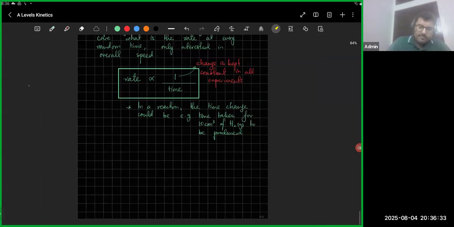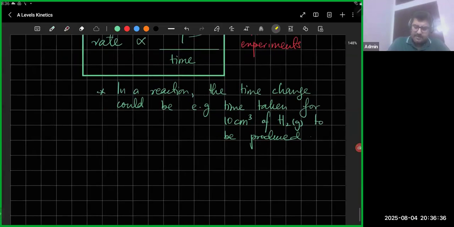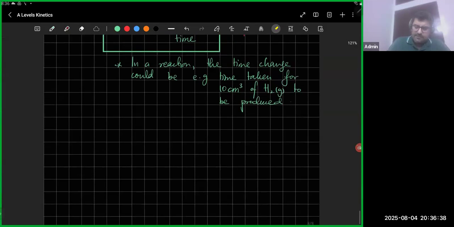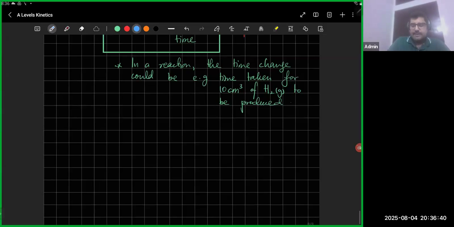So now, mathematically, and normally what happens is, and most of the chapter that we're going to deal with after this, we will be dealing with this thing. Rate is basically change with respect to time. But we'll not be dealing with any change. We will mostly be dealing with change in concentration.